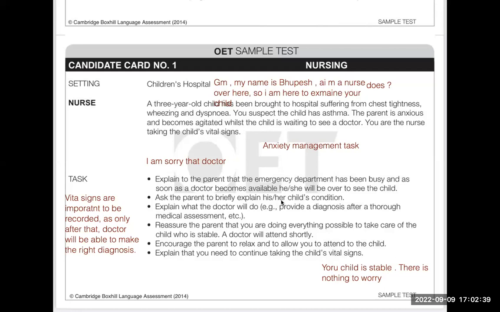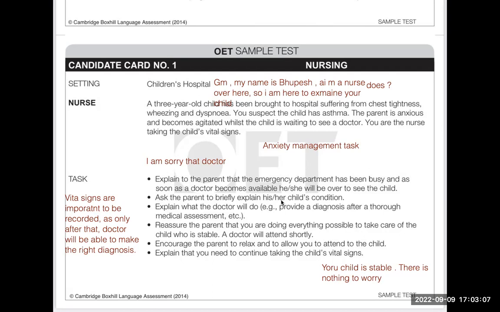Well, nurse, see, I'm here for my kid. He is having asthma and I'm really worried about him. If you don't mind, is your child already diagnosed with asthma? Well, no, nurse, he has not been diagnosed with asthma, but he's having chest tightness. He's having problem in breathing. So when I read the internet, I came to know that it can be asthma. See, first of all, I would like to tell you, you should not diagnose any disease by yourself.